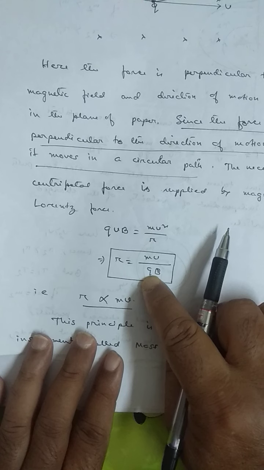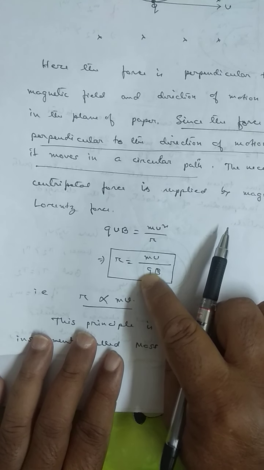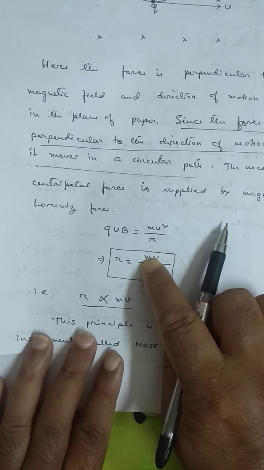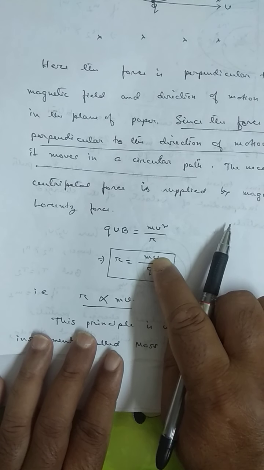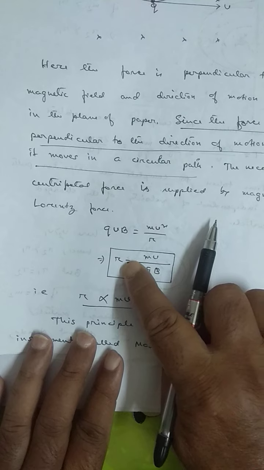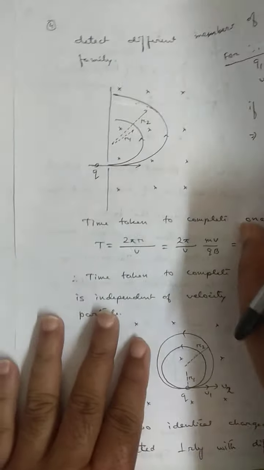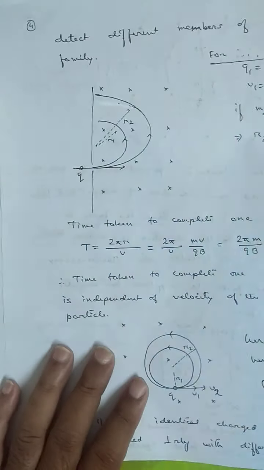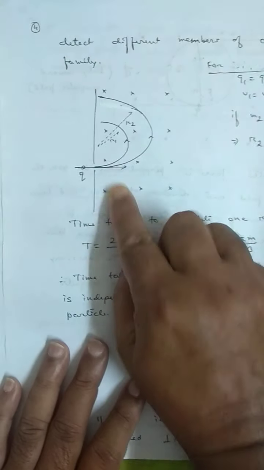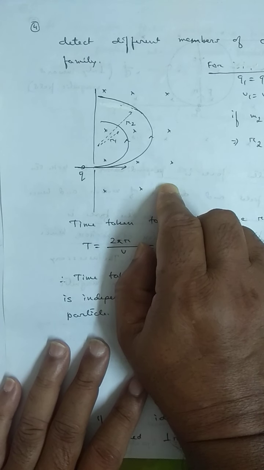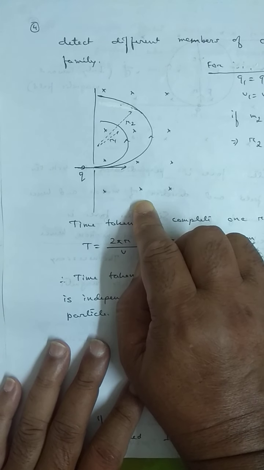So the atomic number is the same, which means the number of protons is the same, so the charge will be the same. Isotopes have different masses, so the mass will be different. If the mass is different, the momentum of the charged particles is different. Therefore, they will follow circular paths of different radii. This instrument is called the mass spectrograph. This is a very small block diagram of a mass spectrograph.